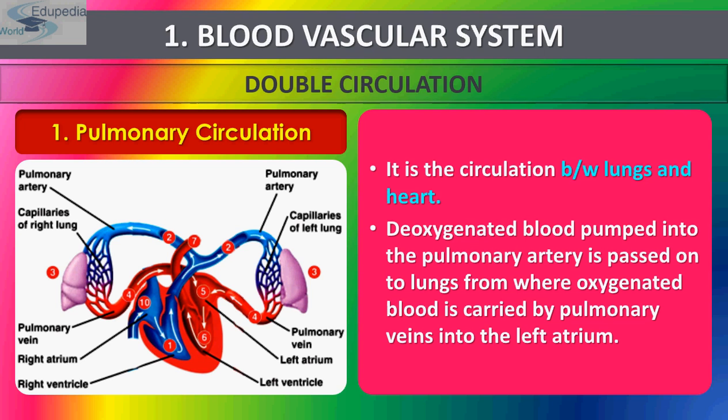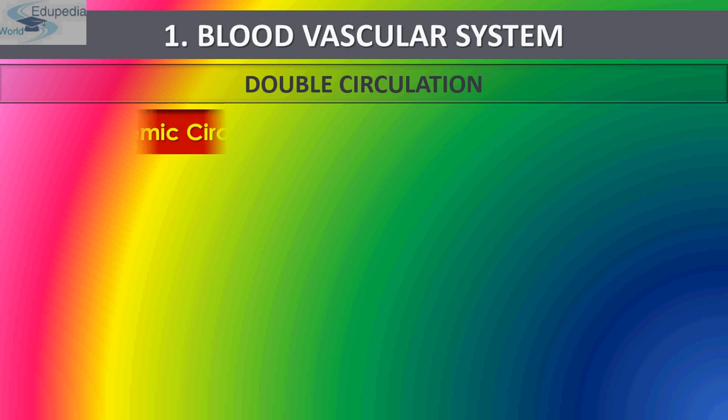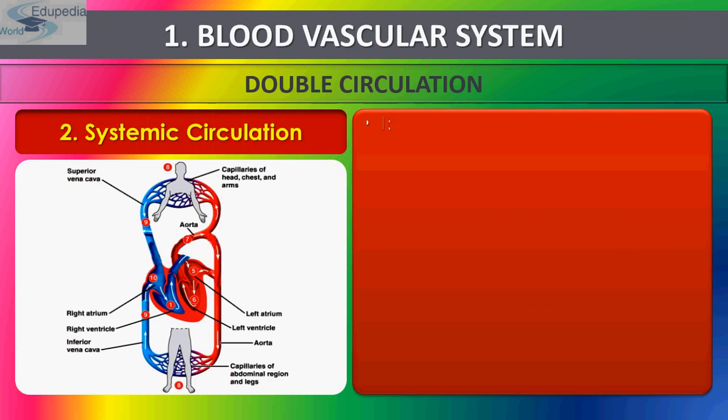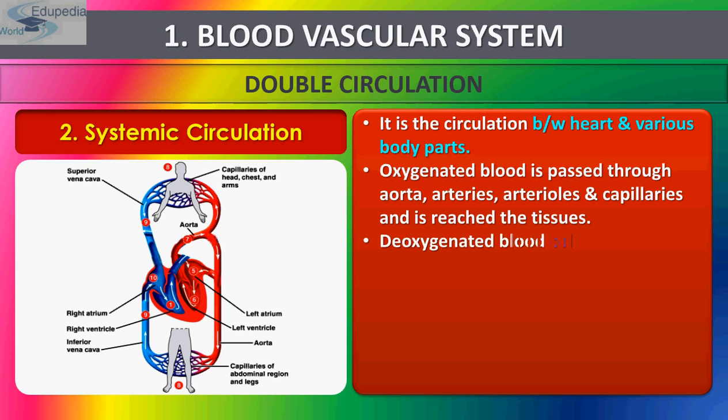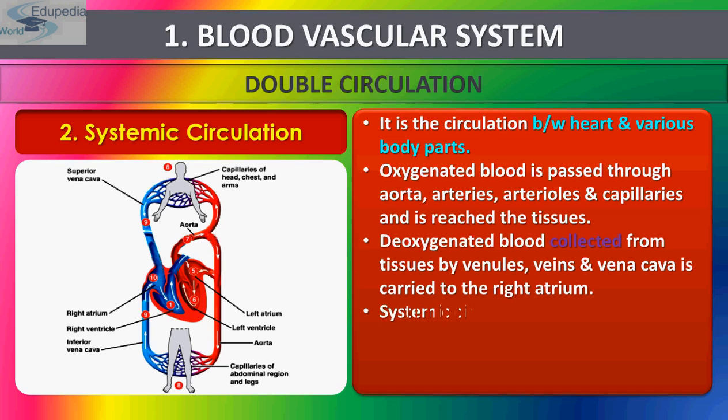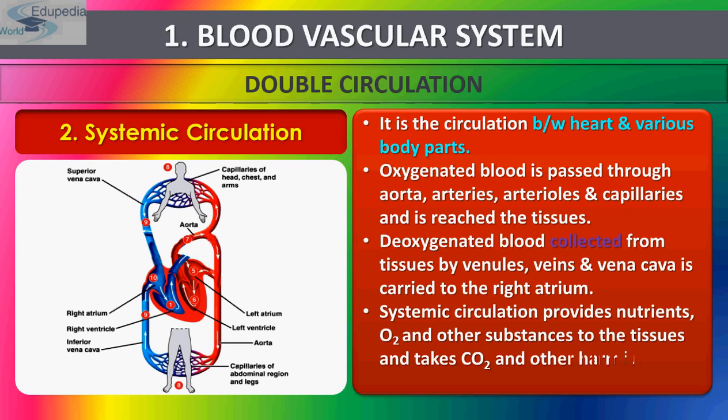You can refer to that presentation. Now comes systemic circulation. What happens in systemic circulation? It is the circulation between heart and various body parts. The aorta is the largest artery, which originates from the left ventricle and supplies blood to the different parts of the body except lungs.